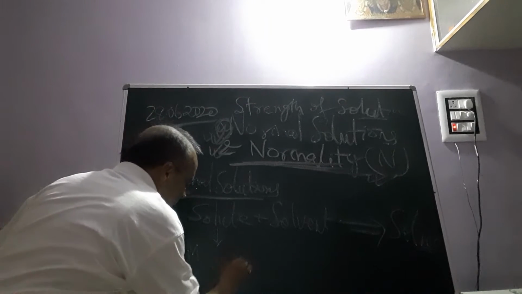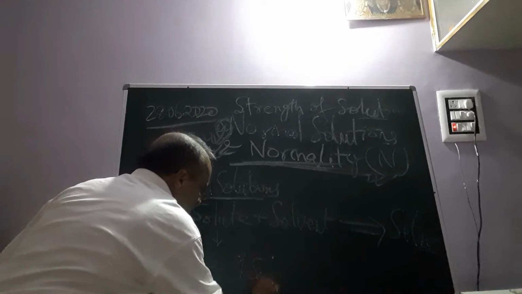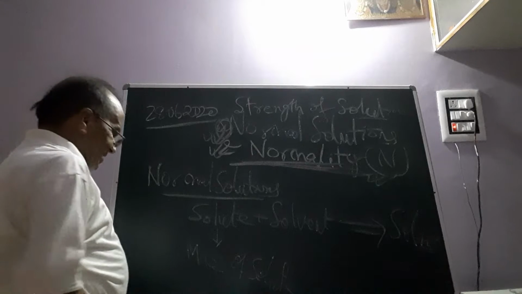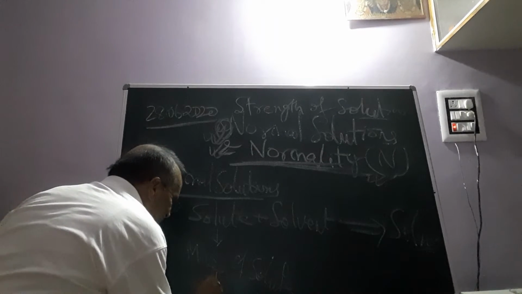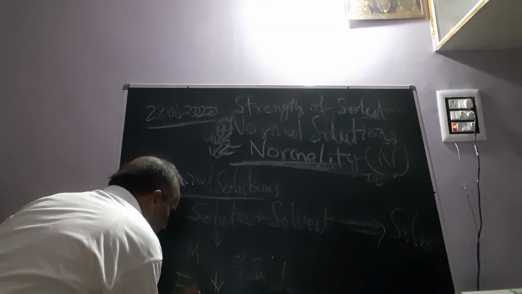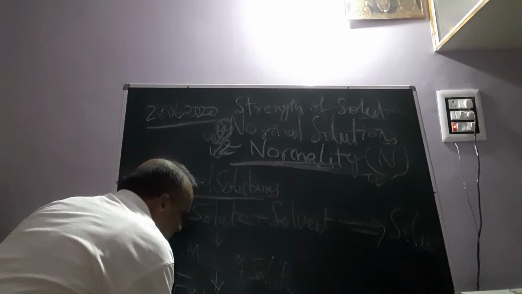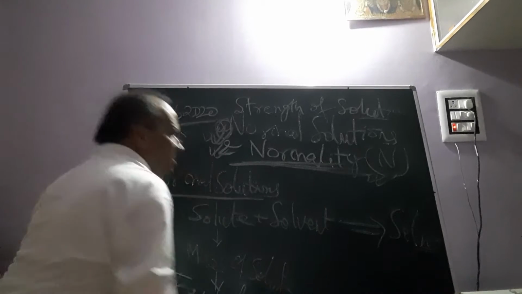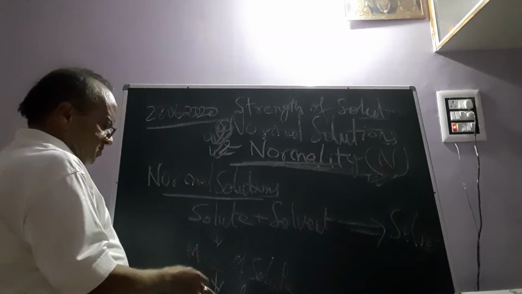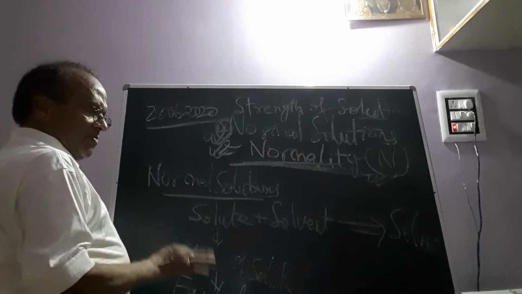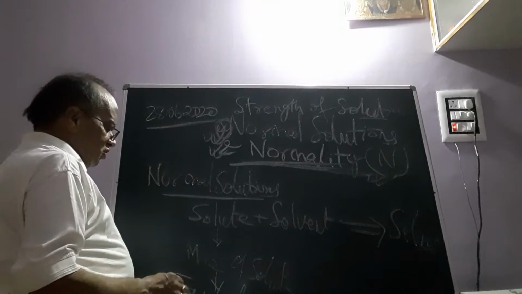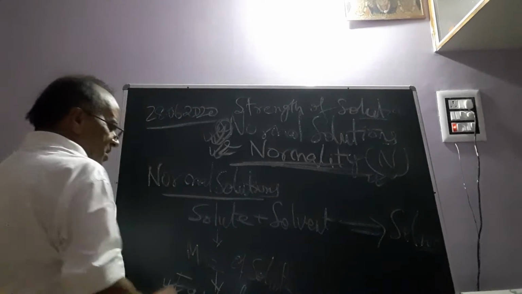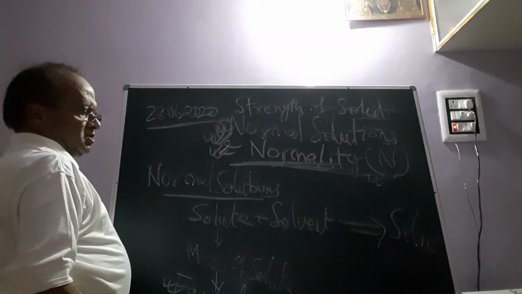Mass of solute is taken into consideration, and this mass of solute is expressed in terms of equivalent mass. That is, any mass of the solute to be dissolved is specified in terms of number of equivalents.